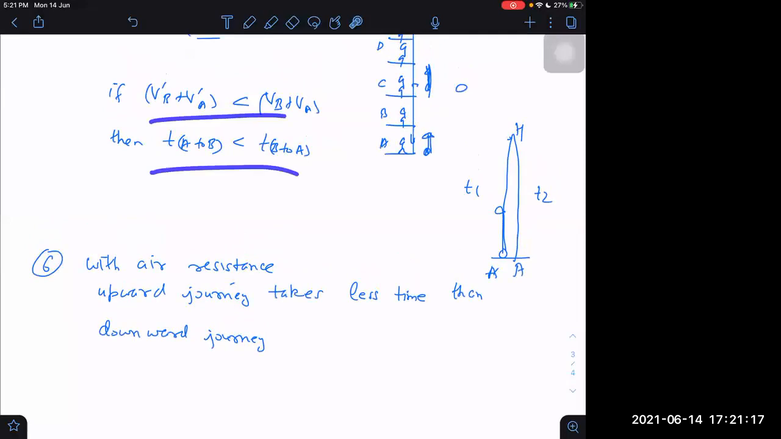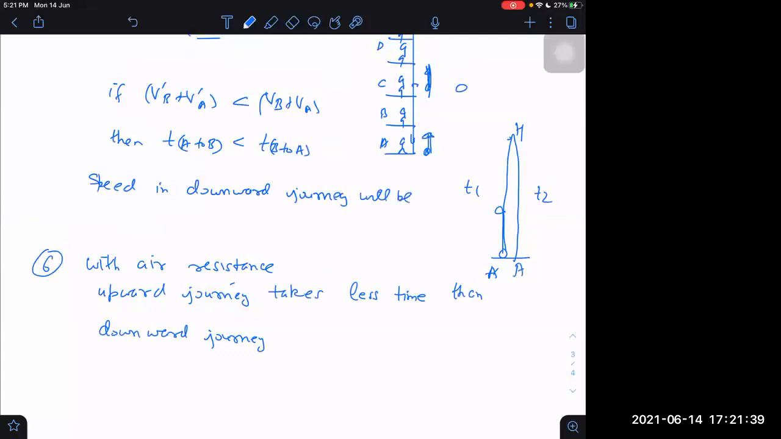Just see these two equations. These are clarifying what is happening in this case. When will the speed in the downward journey be less? Sir, the sixth point is only for that condition, no, sir? Speed in the downward journey will be less, v dash will be less than vb.